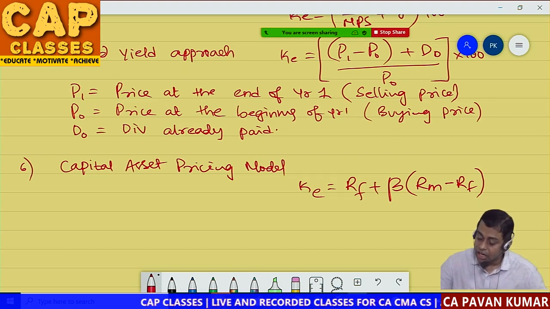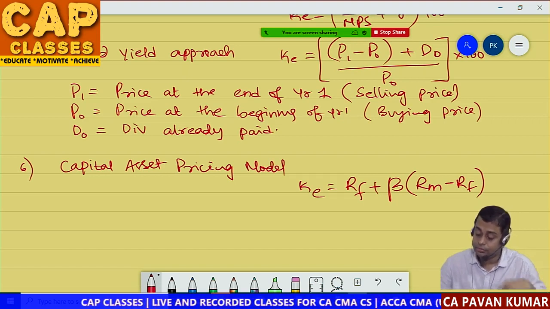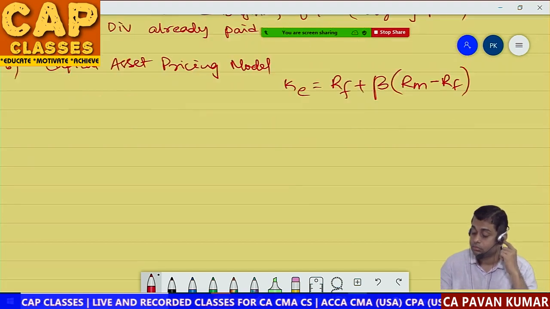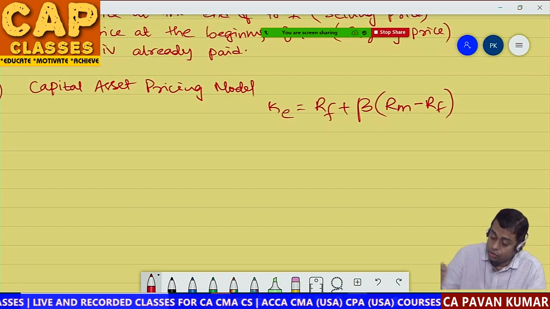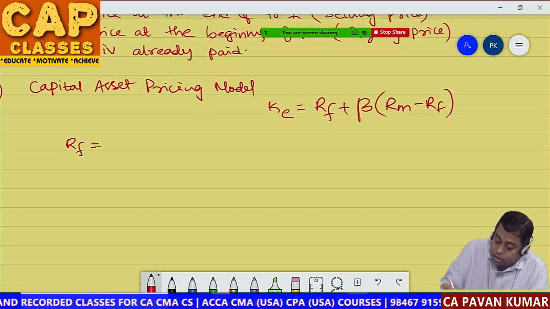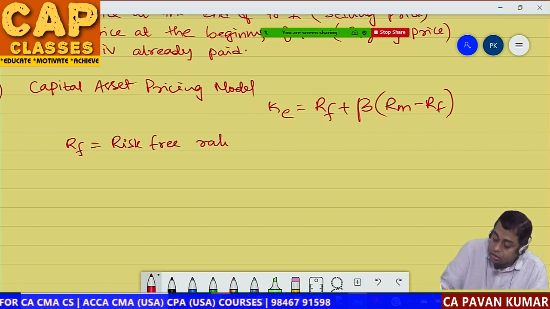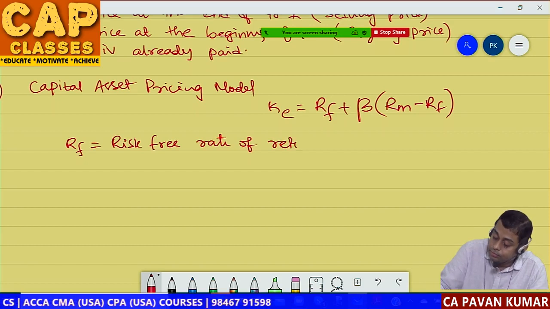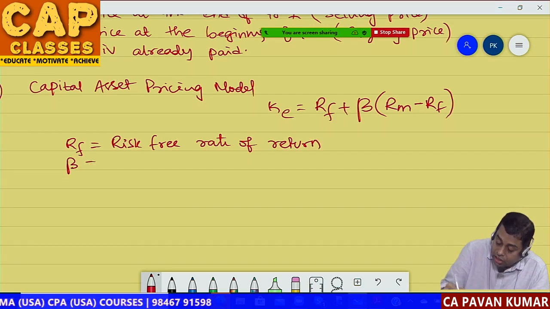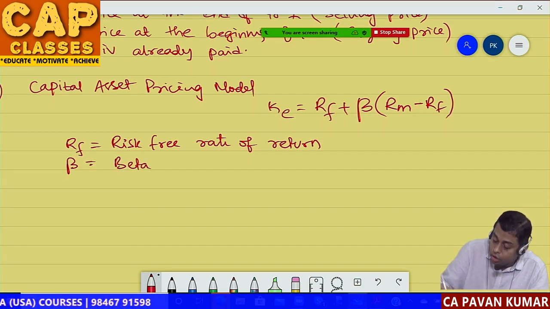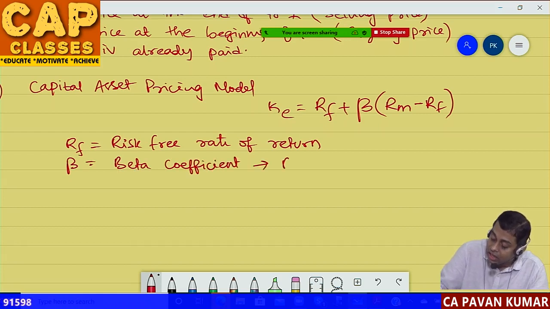RF is equal to risk-free rate of return. B is equal to beta coefficient, which is a risk indicator.